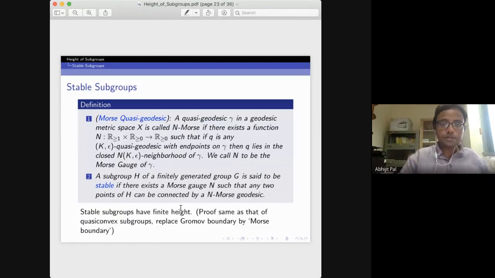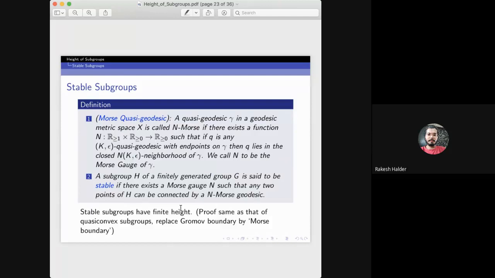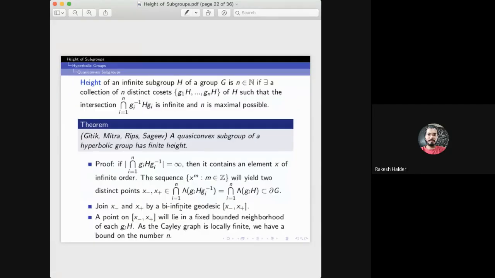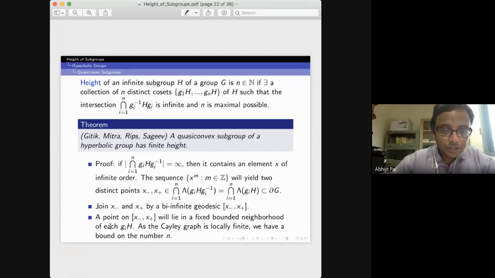I just wanted to understand the last argument, the third point. You have two points, x minus and x plus, belonging to the intersection of the limit sets, and you join them by a geodesic.